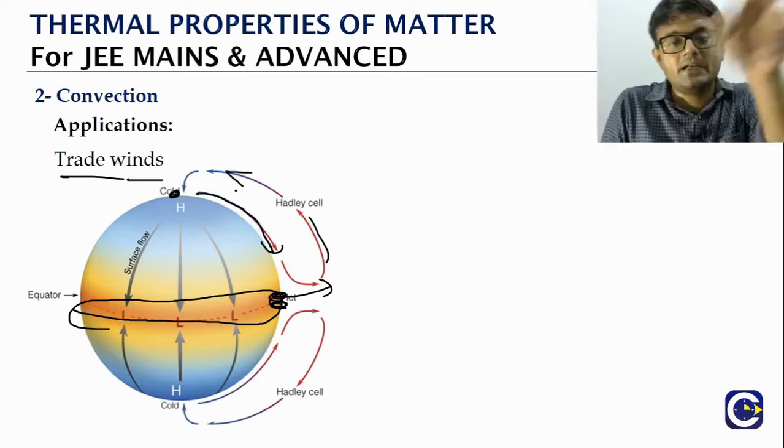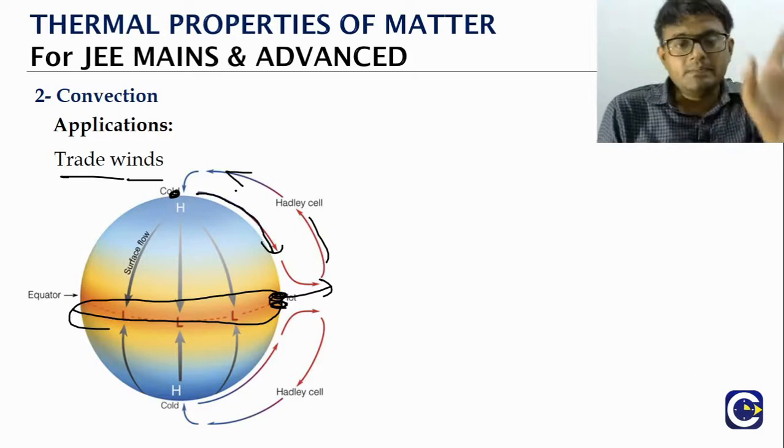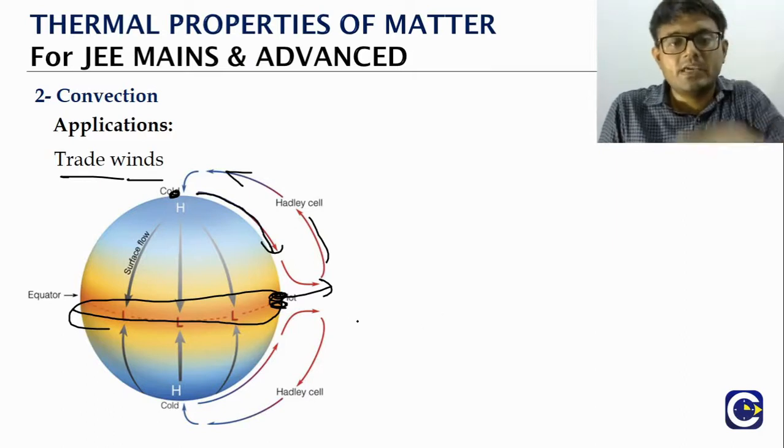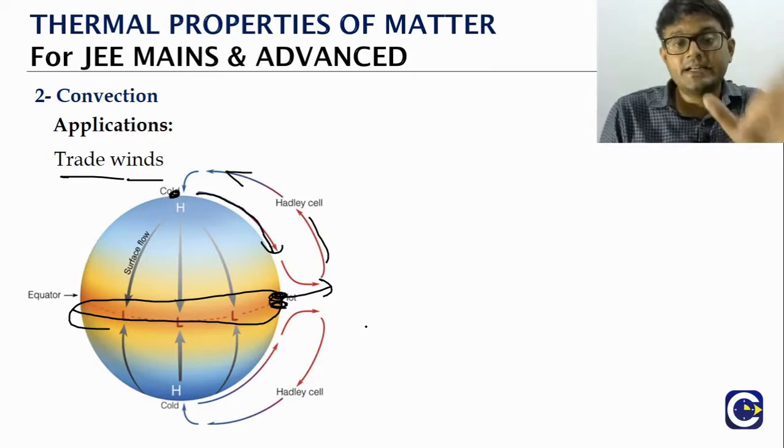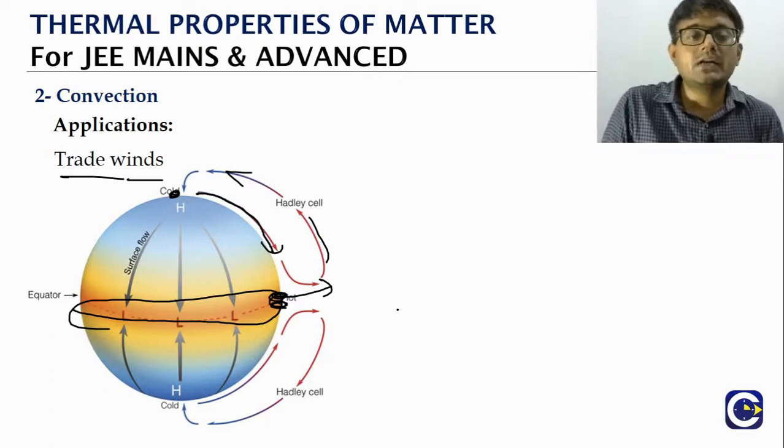In the upper layer, what will happen? The cycle will be completed. This should happen on either side of the equator. So this is what we can call the Hadley cell.